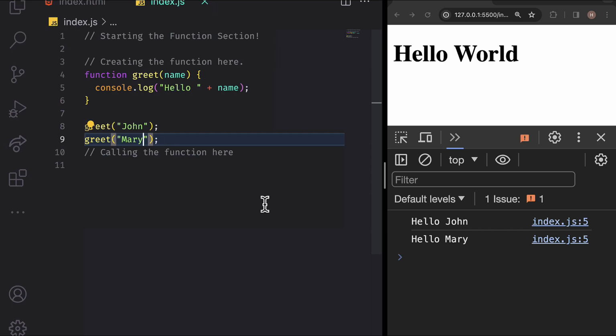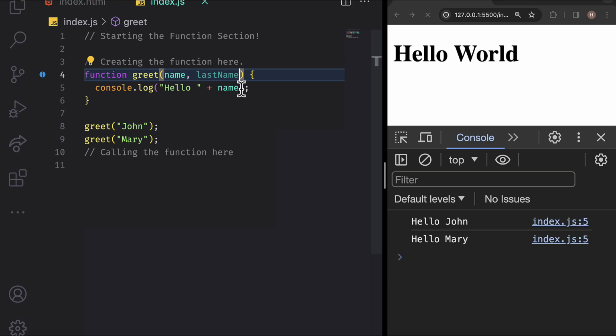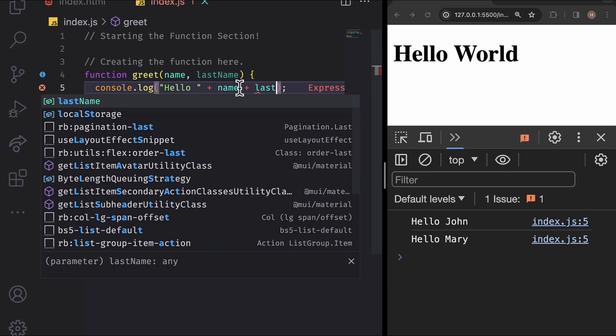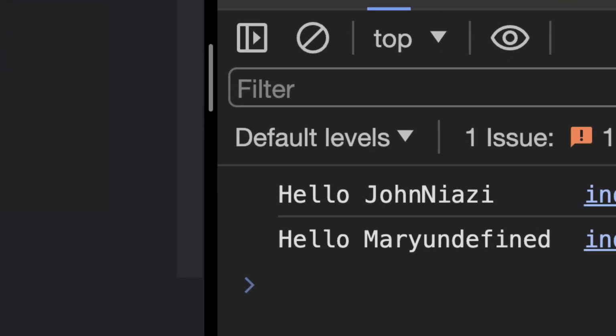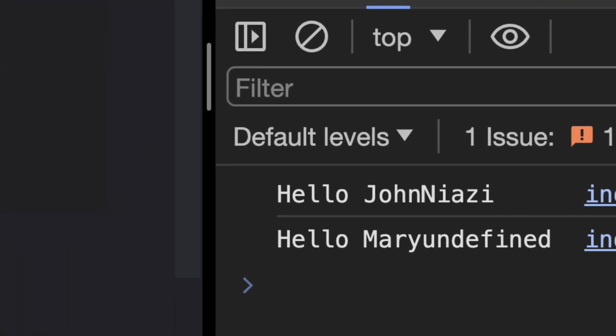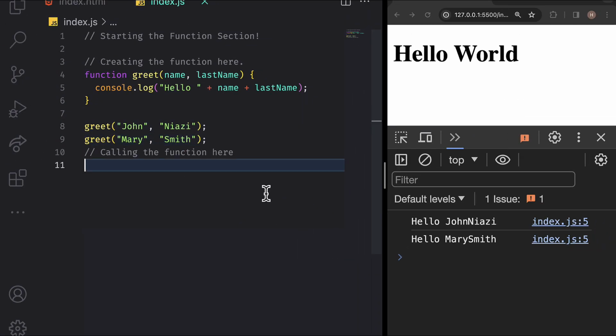A function can have multiple parameters, simply separate them with commas. Let's add another parameter, last name. Modify the console.log statement to include the last name. When calling the greet function, pass another argument for the last name, for instance Niazi. But watch what happens if we don't provide a value for the last name, you'll get undefined. To avoid this, pass the second argument Smith. Save the changes. Functions in JavaScript offer a powerful way to encapsulate logic and enable reusable code. As you progress, you'll explore various aspects and functionalities of functions in more detail.